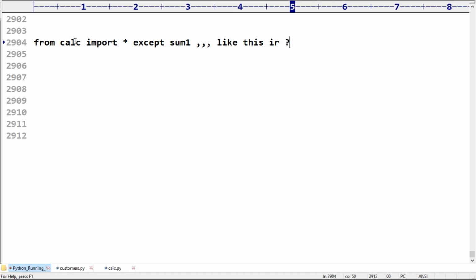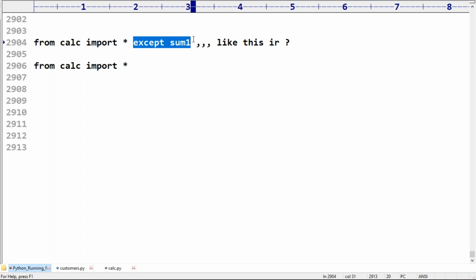Okay, except someone. So it means you don't want someone from calci import star, correct? Don't use someone, whatever you require, only that thing you can use. What is the need of specifying except someone?